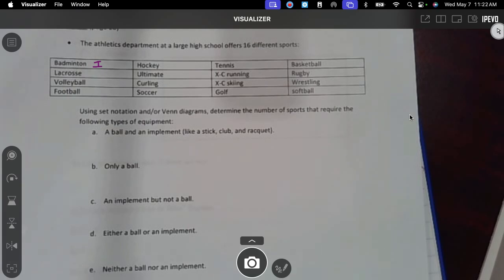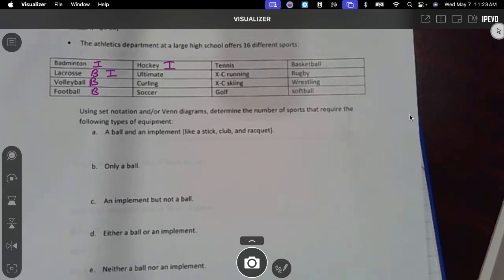Okay, lacrosse. Lacrosse has a ball and the implements. So we're going to put B and I, just so we can read this all easier. Volleyball has a ball. Football, ball. Hockey, just the implement, because it has a puck. The next one, ultimate. We're guessing frisbee. So it's neither, and I'm just going to leave a little blank spot.